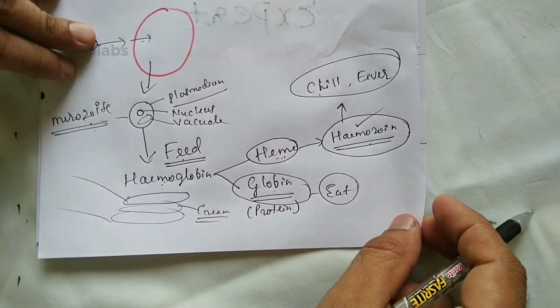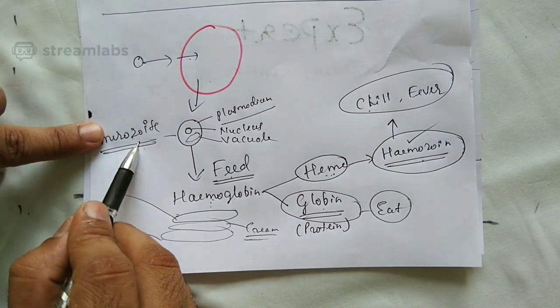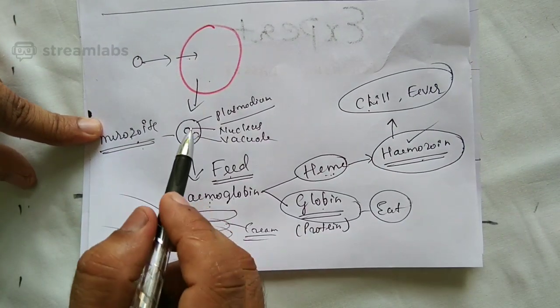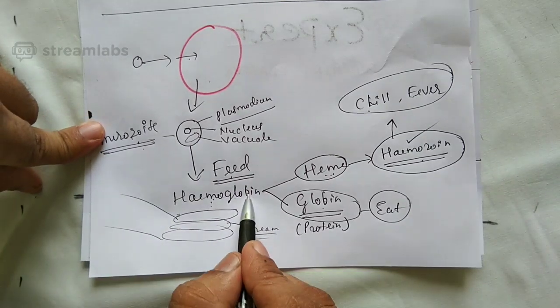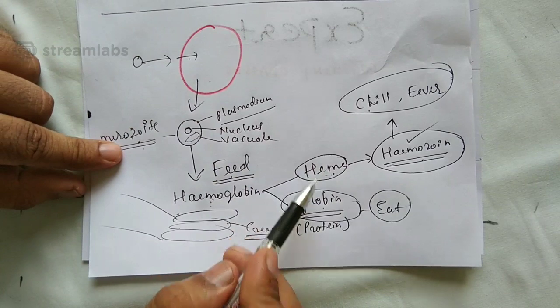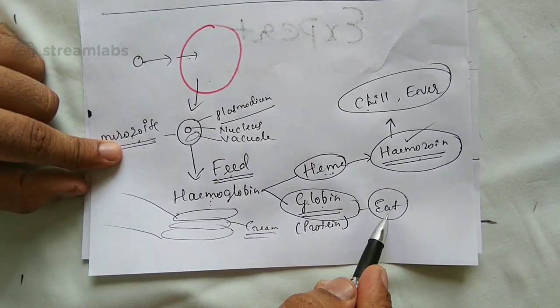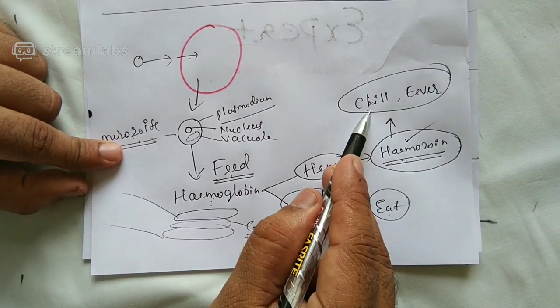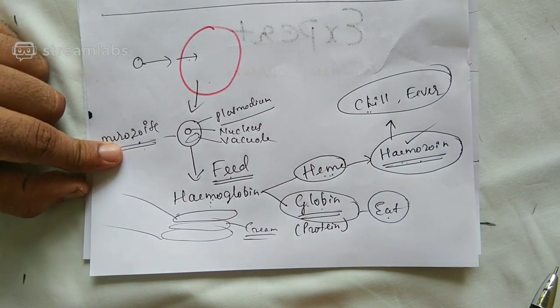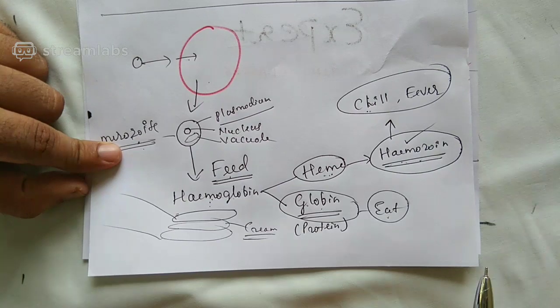Let me repeat once again quickly now. See here. Merozoite attacks the RBC. It feeds on the hemoglobin. It splits the hemoglobin into heme and globin. Globin will be eaten. Heme will become hemozoin. Hemozoin will be responsible for chills and high fever. Is the matter very clear?